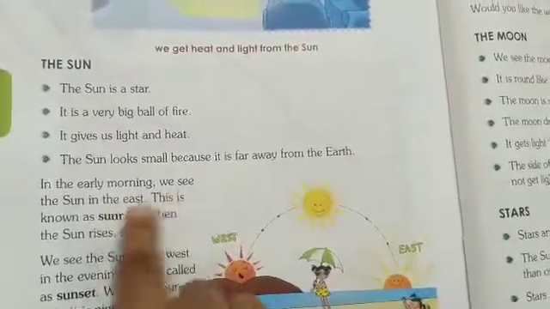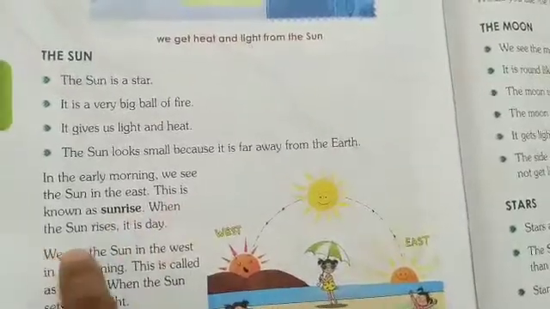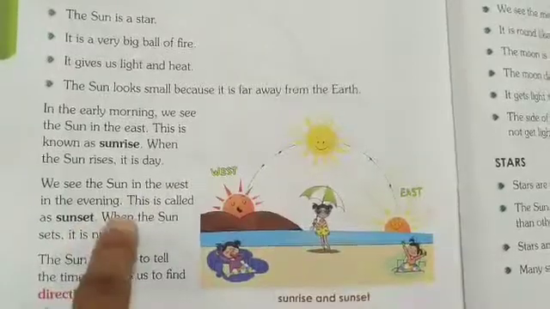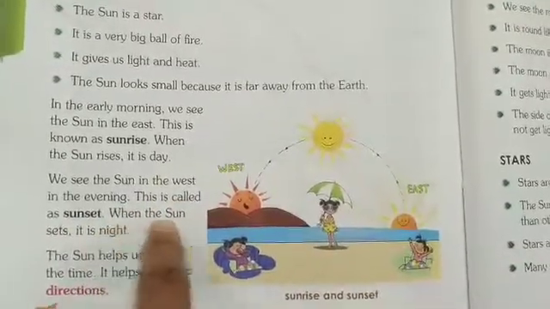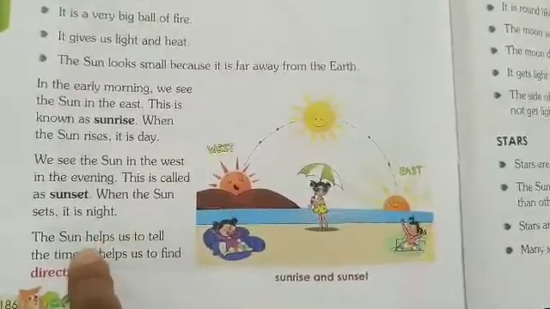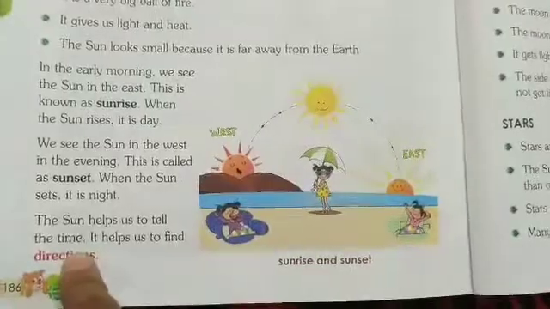In the early morning, we see the sun in the east. This is known as sunrise. When the sun rises, it is day. We see the sun in the west in the evening. This is called sunset. When the sun sets, it is night. The sun helps us to tell the time. It helps us to find directions.